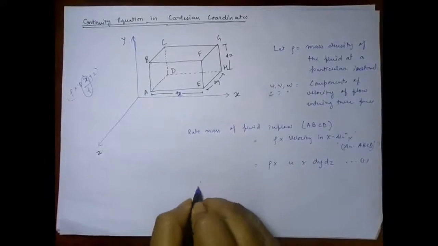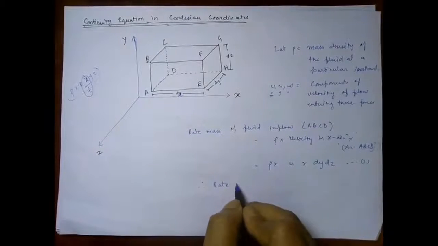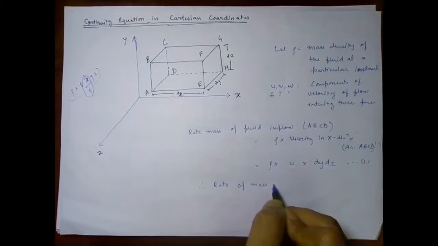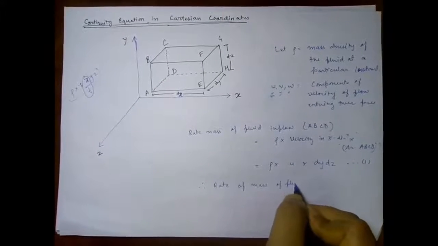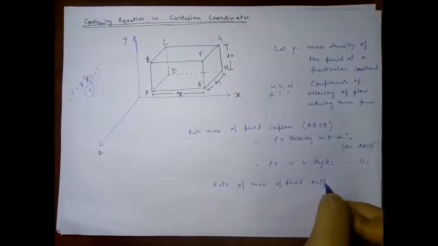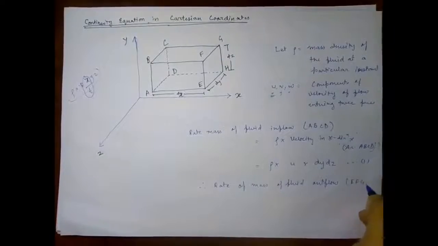Therefore the rate of mass of fluid outflow is through side EFGH.